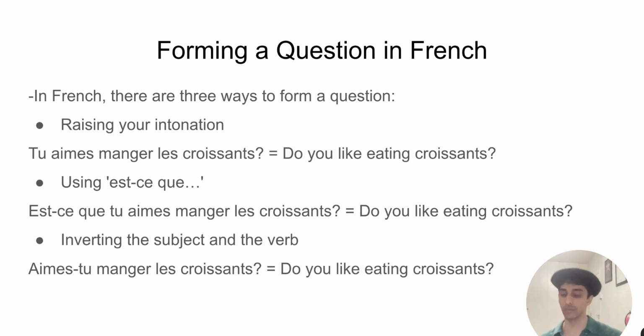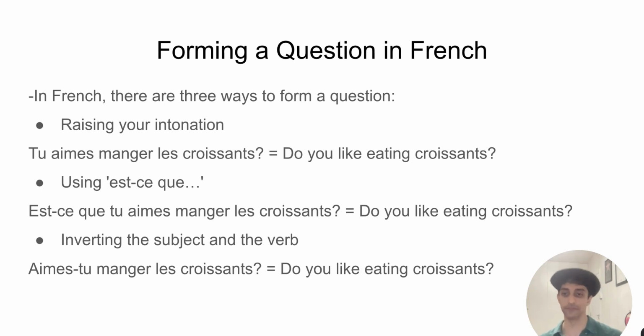Instead of tu aimes manger les croissants, which would be the typical statement, you do or you like eating croissants, to make it into a question using this third type of question formation, you would change that order of those first two parts so that the verb comes first, aimes, and then the subject, tu.